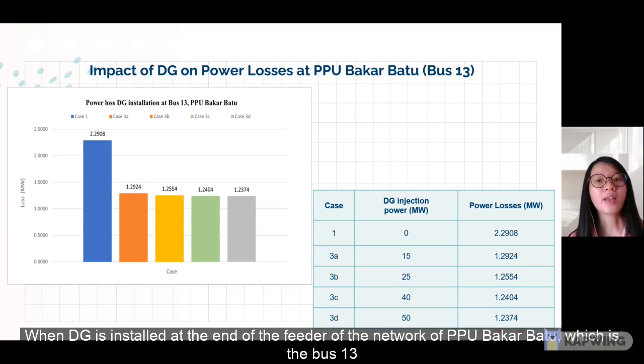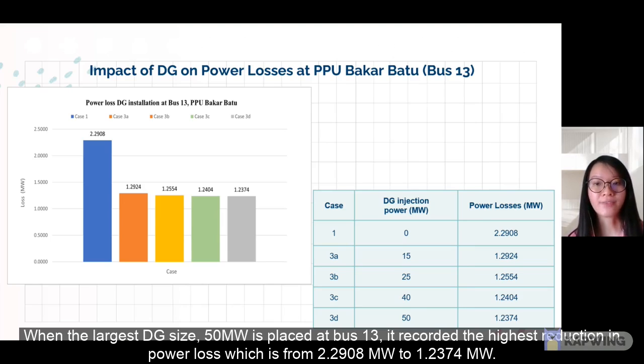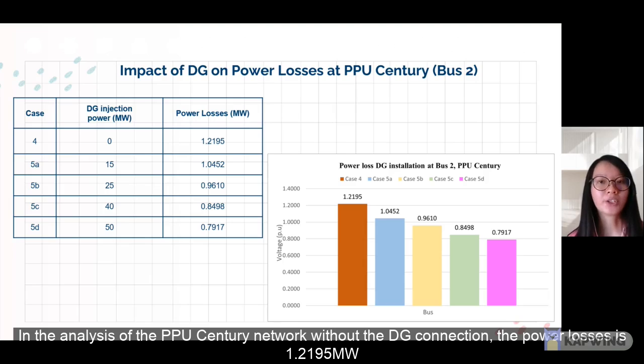When DG is installed at the feeder end of the PPU Bakar Batu network, which is bus 13, the power loss in the system decreases, but the reduction is not significant. When the largest DG size, 50 MW, is placed at bus 13, it records the highest reduction in power loss, from 2.2908 MW to 1.2374 MW.